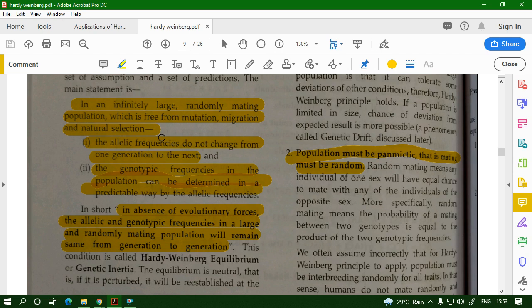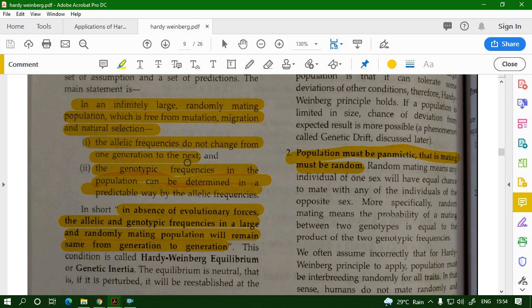There is no mutation taking place. Nobody is migrating from this population to another population, and natural selection is not working, where some traits are favored in changing environmental conditions. So these things are not working. Only when this is true do the allelic frequencies not change from one generation to the next.